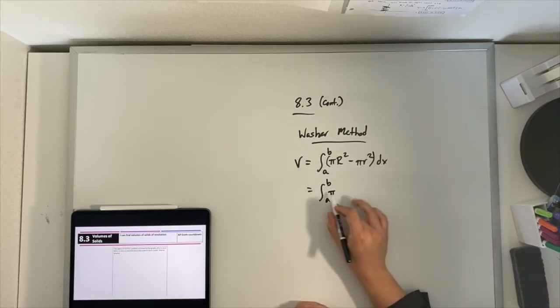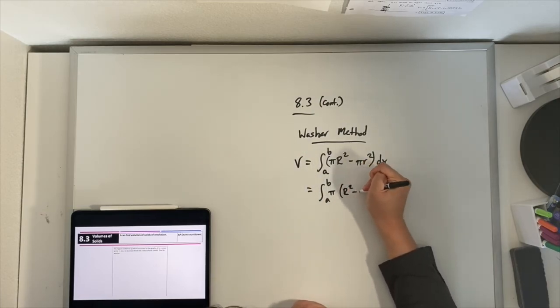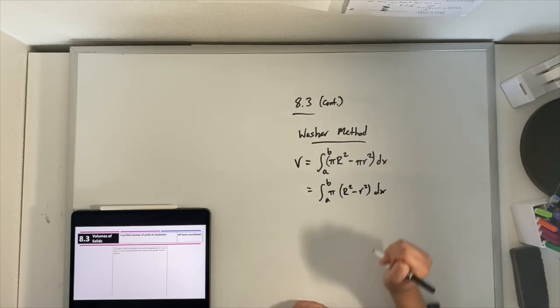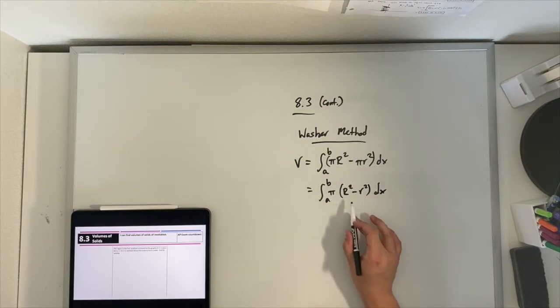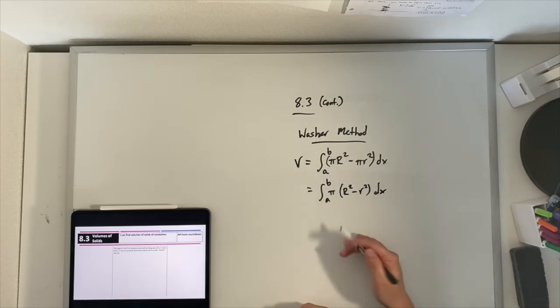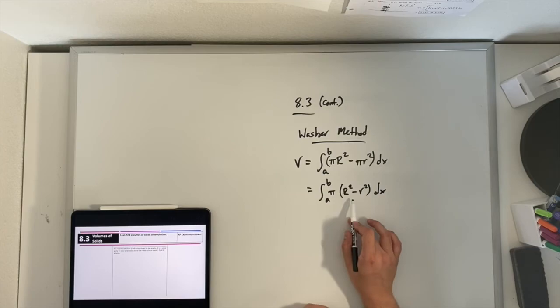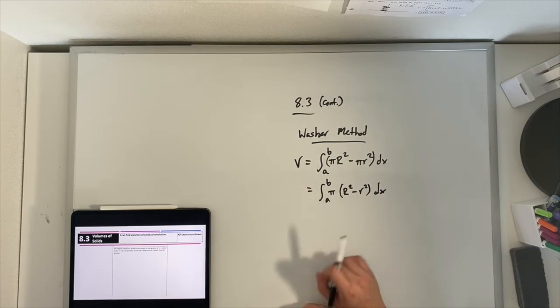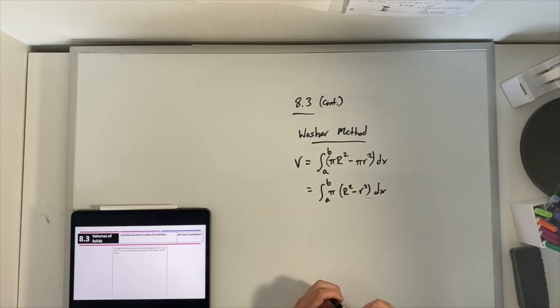You could leave it in, or you can pull that constant out of the integral. Either one is fine. And in general, this is our formula for washer method. Note that your work here would be to determine the limits of integration, as well as the radius of the large and smaller circle of the washer in terms of x, since we're revolving about the x-axis.